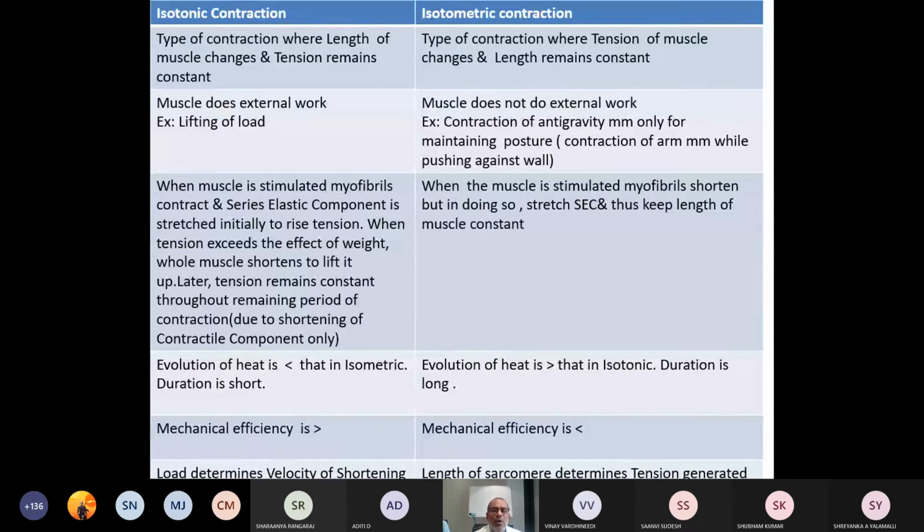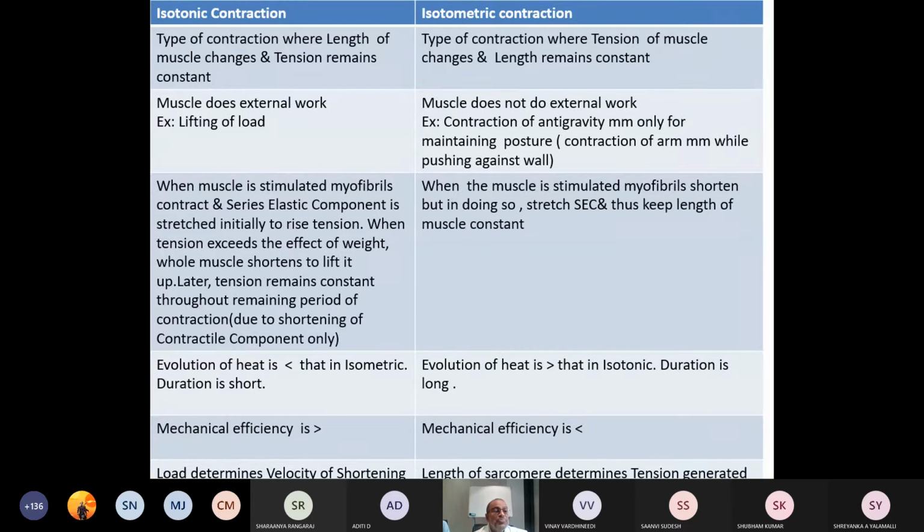So you can mention contraction of the anti-gravity muscles for maintaining posture. Contraction of the arm muscles, say you are trying to push the wall. What is happening? Contraction in the arm muscles will occur. So this is a type of contraction which represents isometric contraction.